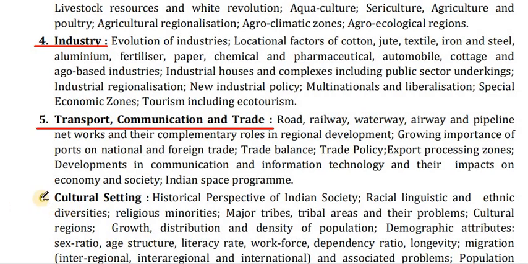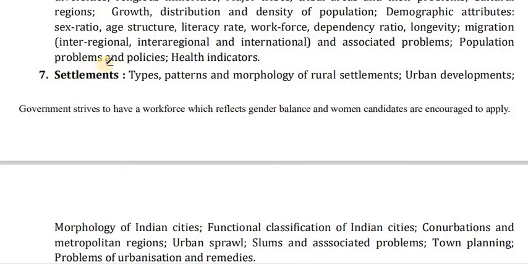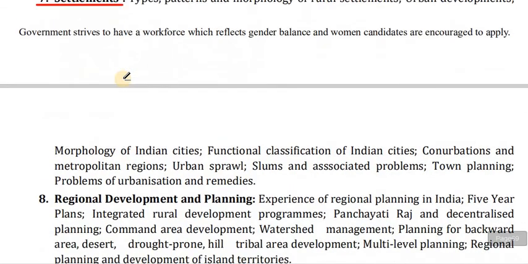In point number 6, cultural setting: historical perspective of Indian society, racial, linguistic and ethnic diversities, religious minorities, major tribes, tribal areas and their problems, cultural regions, growth, distribution and density of population, demographic attributes, sex ratio, age structure, literacy rate, workforce, dependency ratio, longevity, migration, inter-regional, intra-regional and international, associated problems, population problems and policies, health indicators.